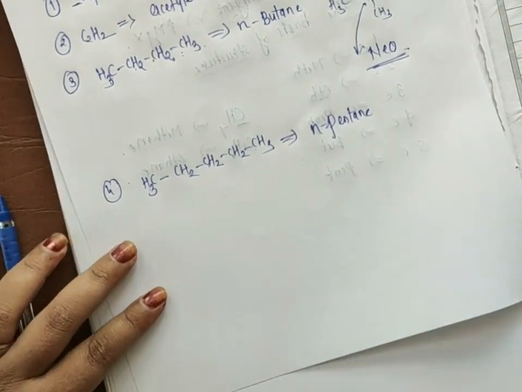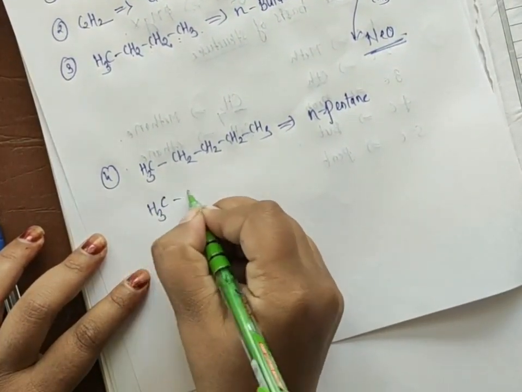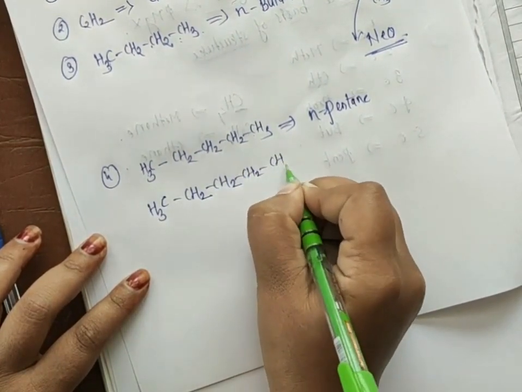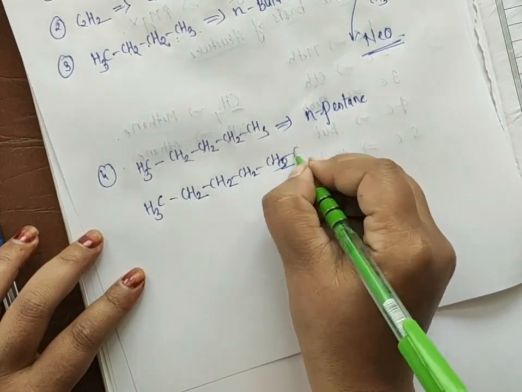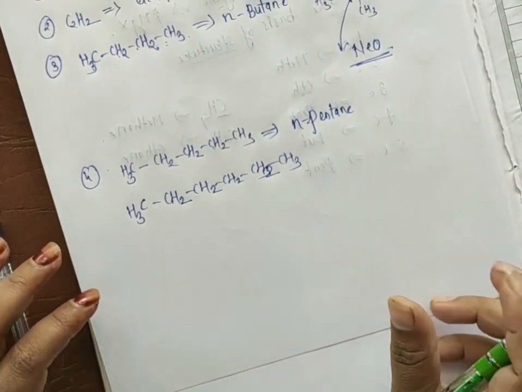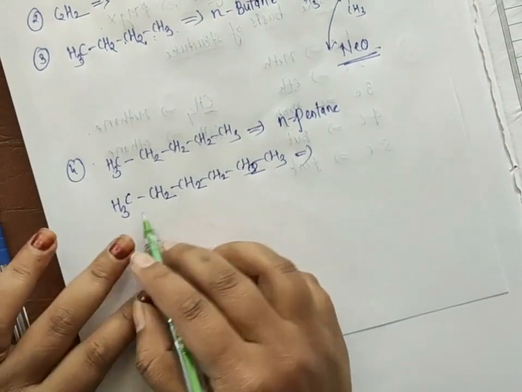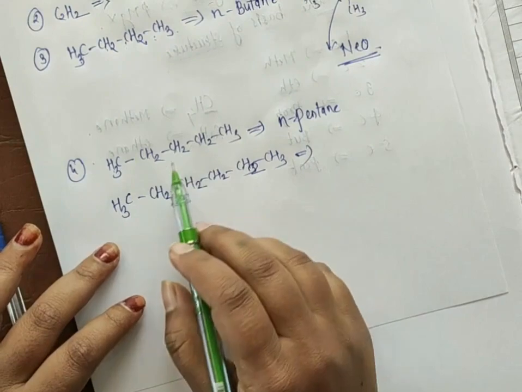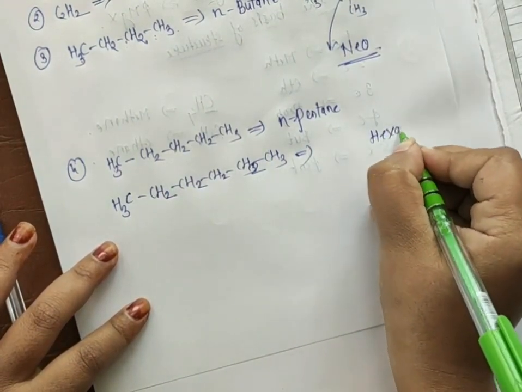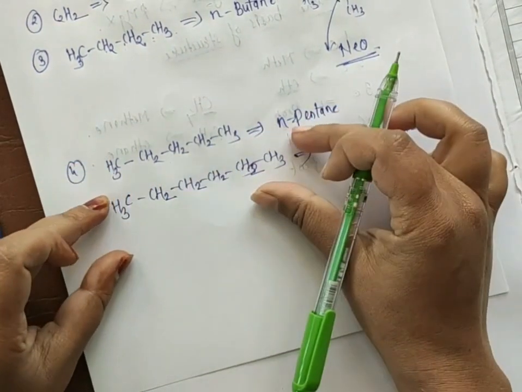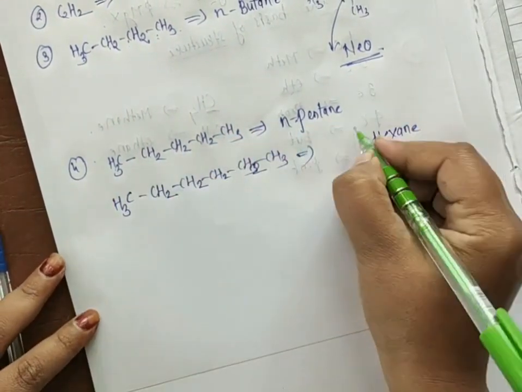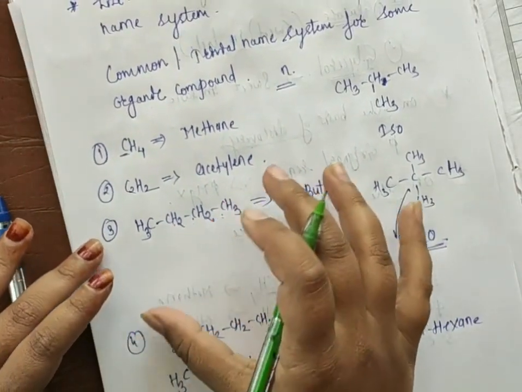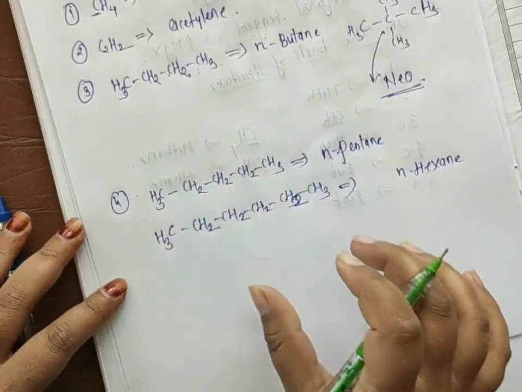Okay, so after that, suppose I take CH3, CH2, CH2, CH2, CH3, sorry, one more CH2, and then CH3. Then you have to count how many carbon atoms: 1, 2, 3, 4, 5, 6. Okay, so the total is 6 carbons, which you know we call hexane. It is a long carbon chain, so you have to write N hexane. Okay, so this is the first rule for giving the common name for an organic compound.